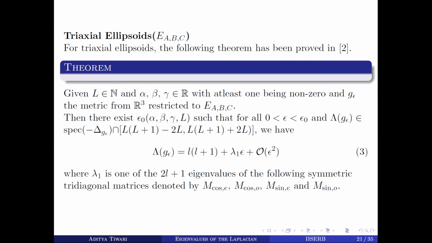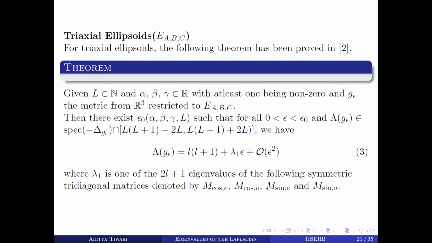Now here this lambda 1 is one of the 2L plus 1 eigenvalues of these. So we have 4 symmetric tridiagonal matrices, and they will have 2L plus 1 eigenvalues. So this lambda 1 is one of them. For each L, we'll have 2L plus 1 lambda 1s. Now if we can show that these matrices under the curvature condition are positive definite, then we have shown that this is an increasing function.